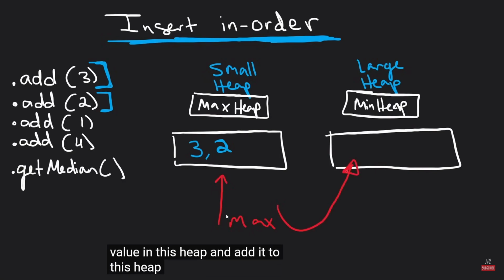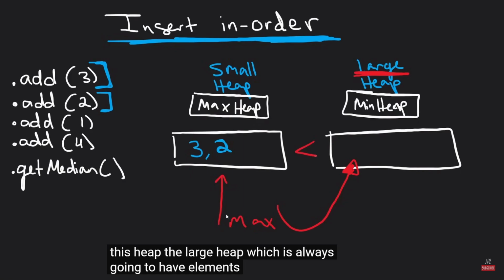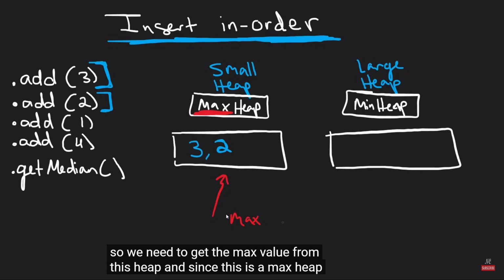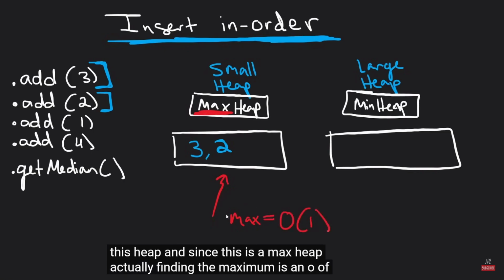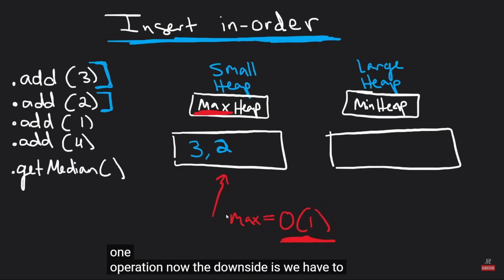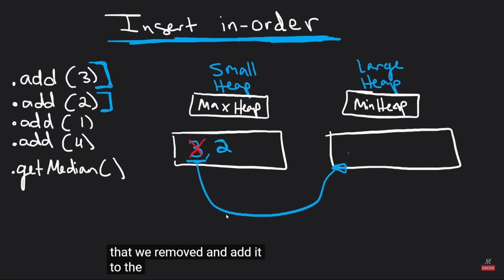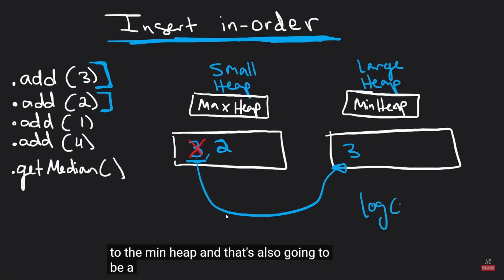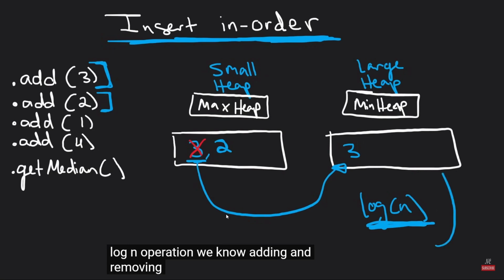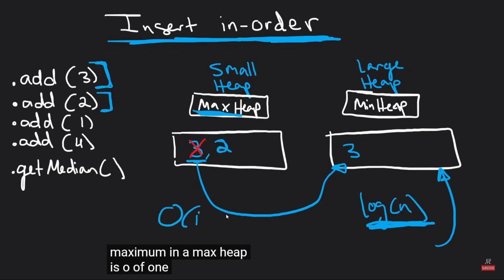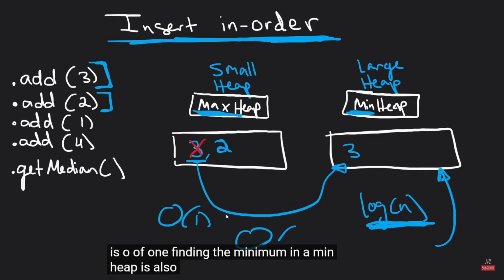So now what we're going to do is find the max value in this heap and add it to this heap, the large heap, which is always going to have elements greater than or equal to the small heap. So we need to get the max value from this heap, and since this is a max heap, actually finding the maximum is an O of 1 operation. Now the downside is we have to remove that value, which is a log n operation. And we're going to take that element that we removed and add it to the min heap, and that's also going to be a log n operation. We know adding and removing from heaps is always log n. Finding the maximum in a max heap is O of 1. Finding the minimum in a min heap is also O of 1.